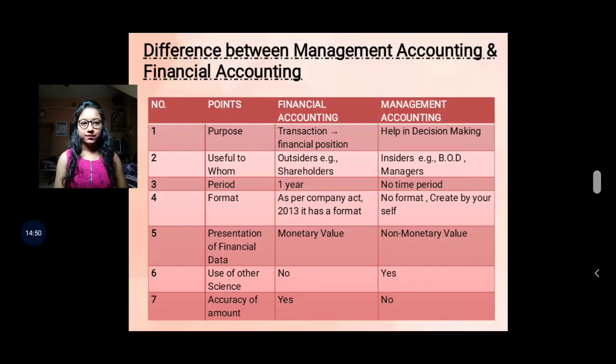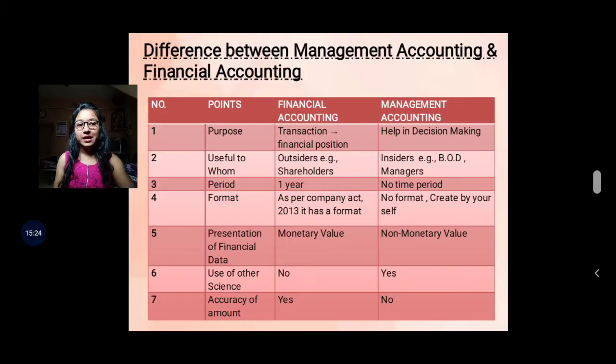For example, if you purchase this lipstick for rupees 10.5, meaning 10 rupees and 5 paise, when you record this in your book, you must write 10 rupees and 5 paise.